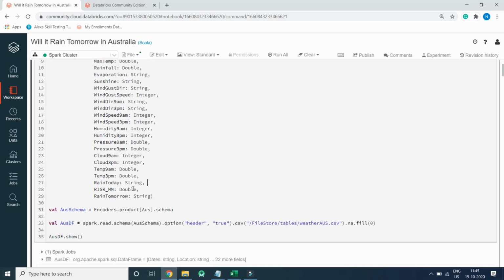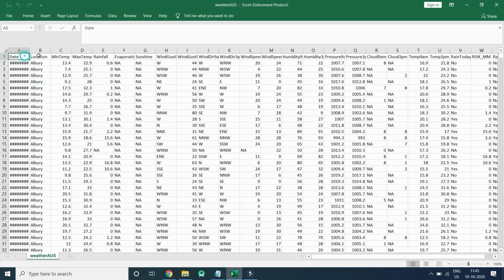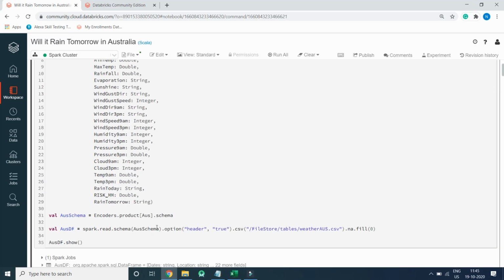These are the column names of the CSV file, which is the data file. We have specified each and every column and created a case class of it.